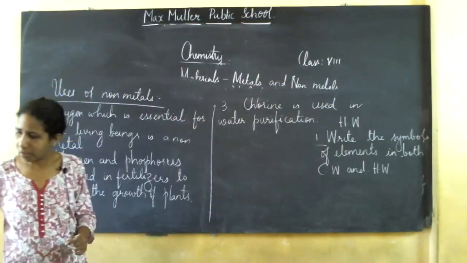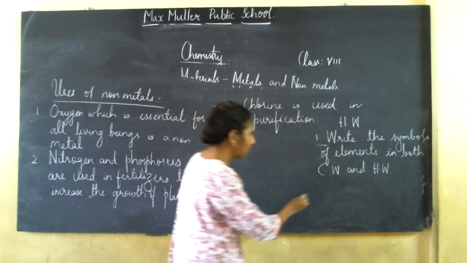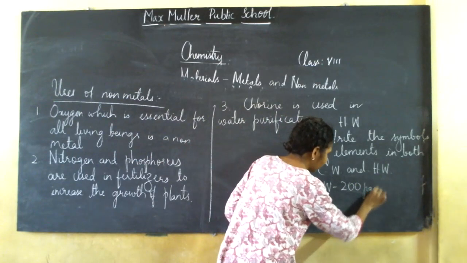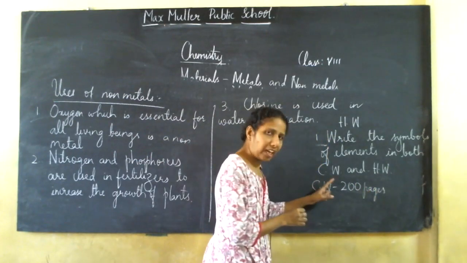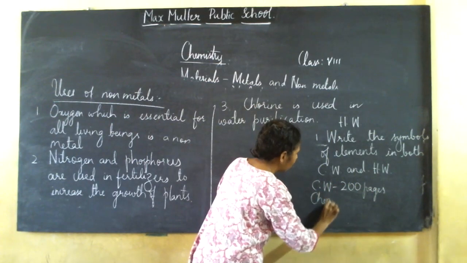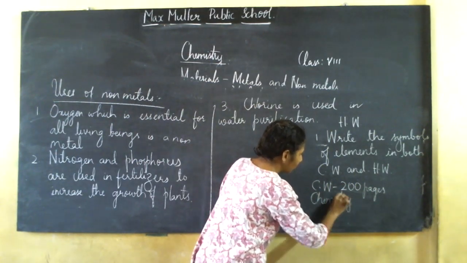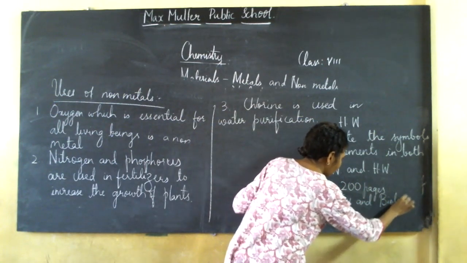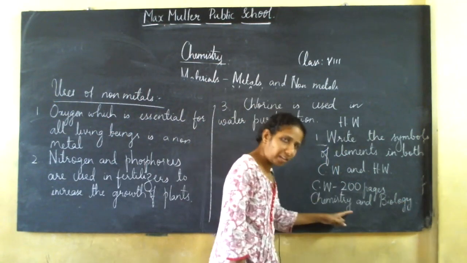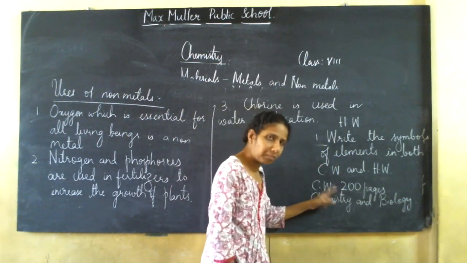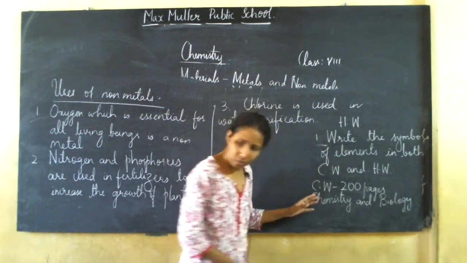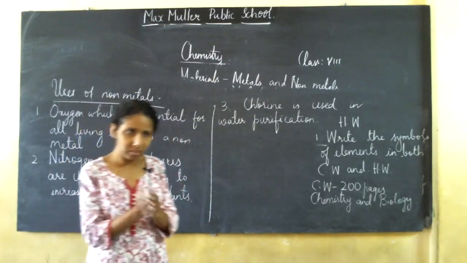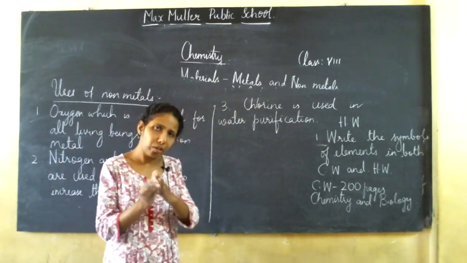And another thing I forgot to tell you, classwork, you are going to keep a 200 pages notebook for chemistry and biology. What you are going to do is, I don't have any book, so in the same notebook, you are going to bifurcate.